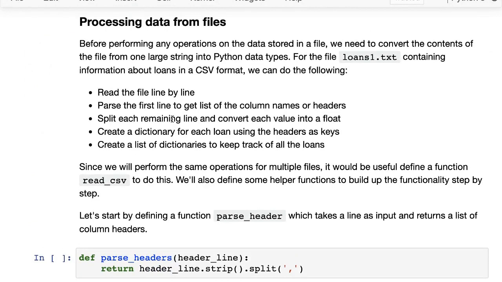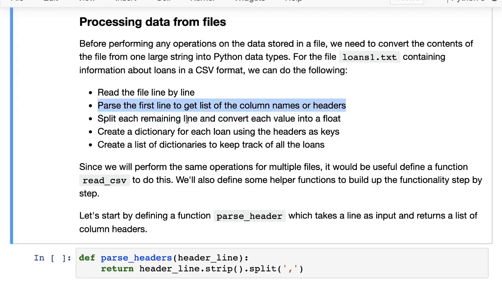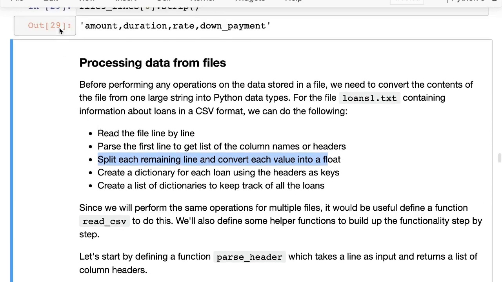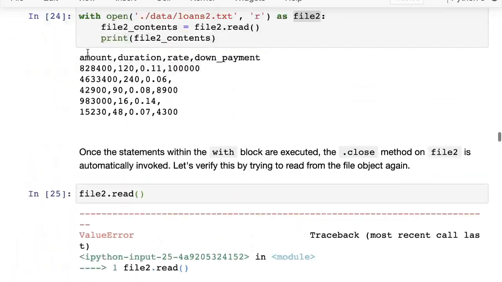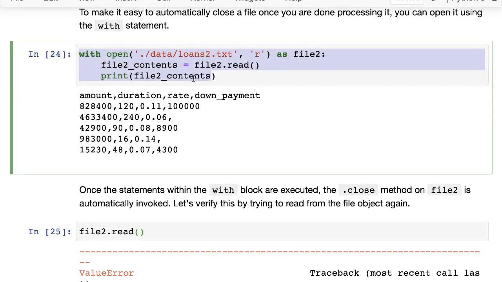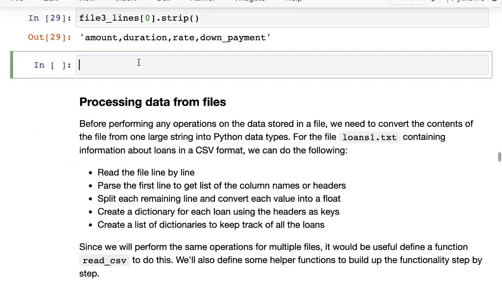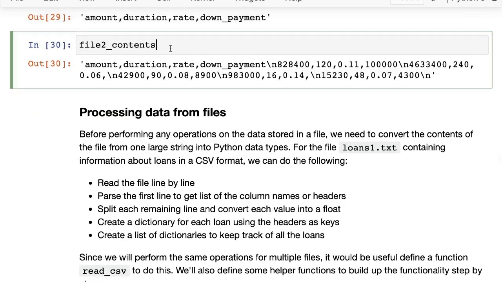So here's what we can do. We will read the file line by line, and then we will parse the first line to get the list of column names or headers. Then we will split each remaining line and convert each value into a float. Maybe let's also try and do that step by step. So let's get the contents of file2. So we have the contents of file2. Let's print it.